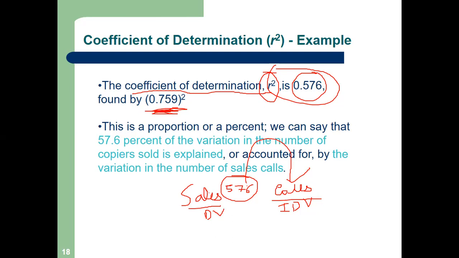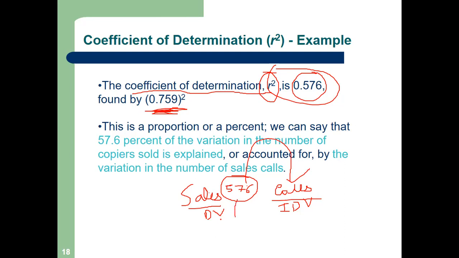Please listen to me carefully, all of you. 57.6% of variation in sales can be explained by the calls. That is the IDV. So if you read this, we can say that 57.6% of the variation in the number of sales is explained or accounted for by the variation in the number of sales calls. But we know there is 100% variation.